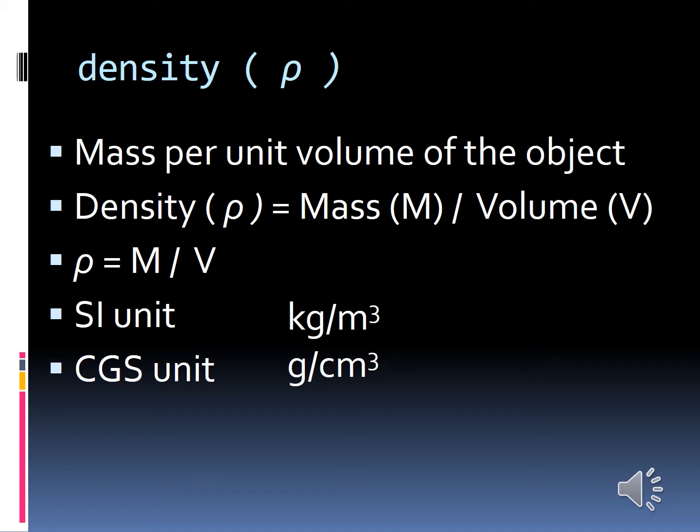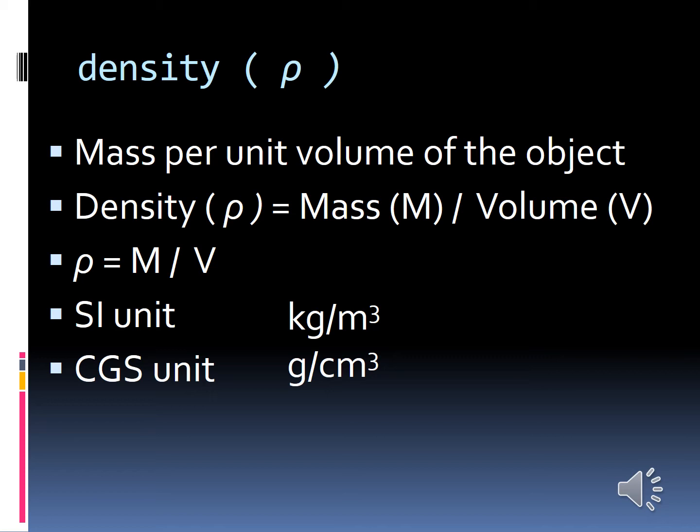To find density we have a formula. Density equal to mass by volume, so rho equal to m by v.